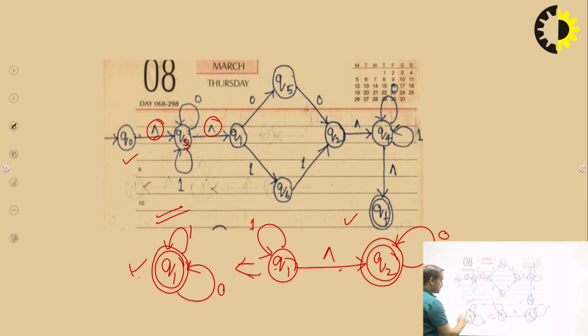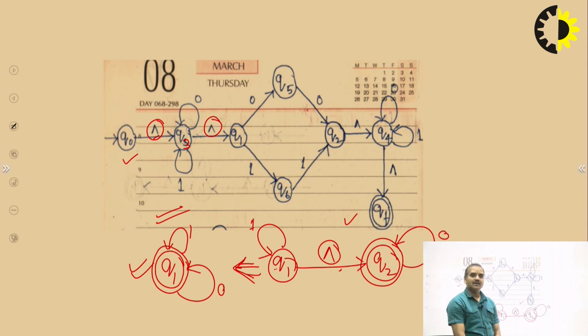This is the final diagram after removing the null. That is called the superposition method, in which we combine the states connected with null, and the properties of both states on a single state. And here we show how the state is combined.